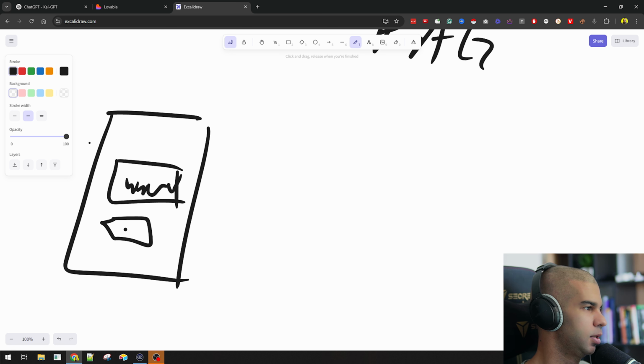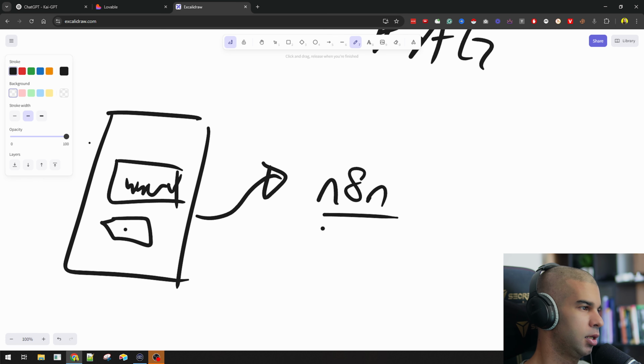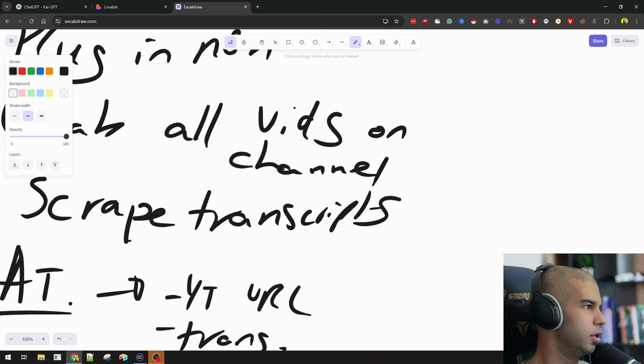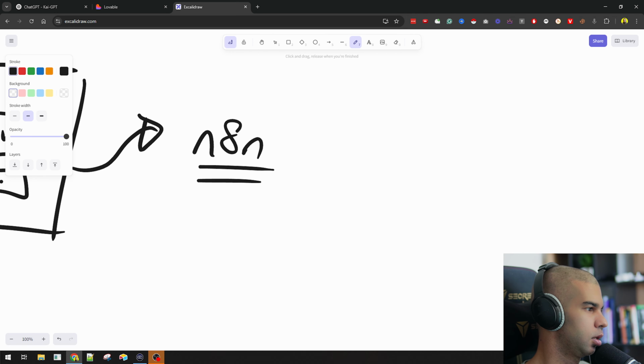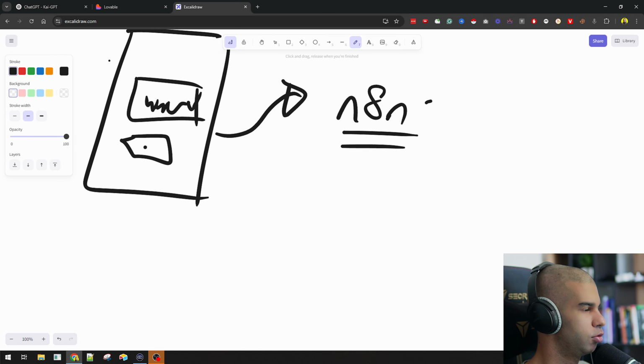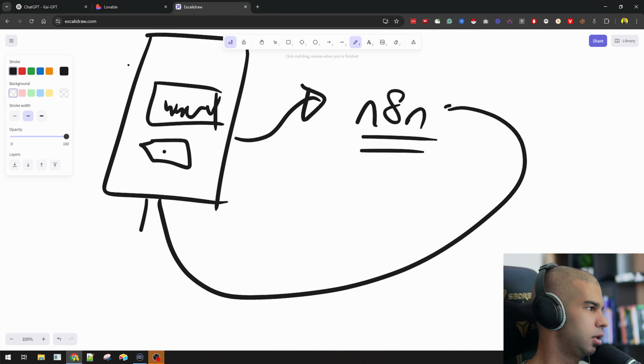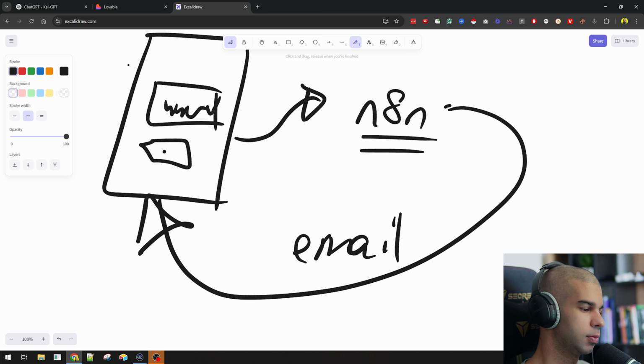Once they press that button, all this connects to your automation in N8N, which does all this stuff right here, right? And then either it returns the information to the user in a sort of database screen, or it sends them an email, or it does both. So there's a lot of different ways how this could go.